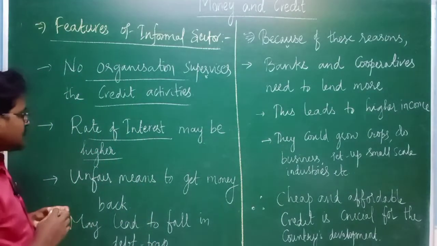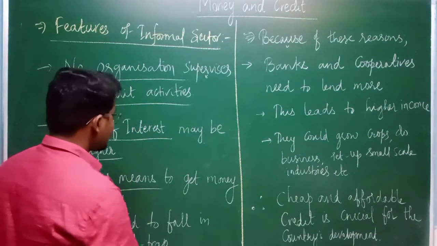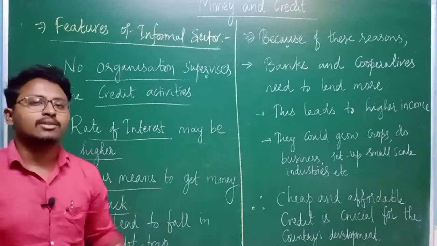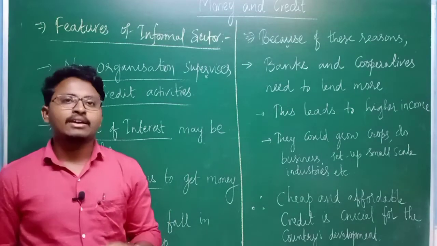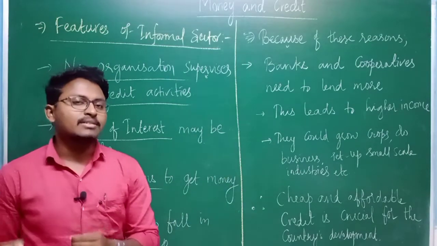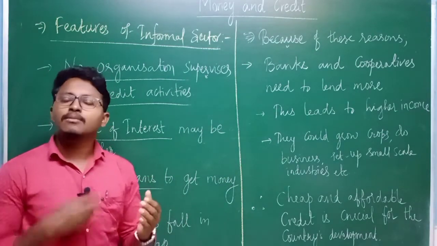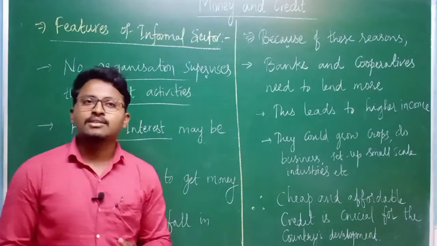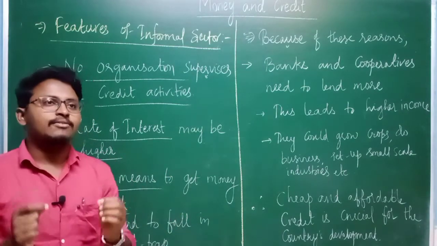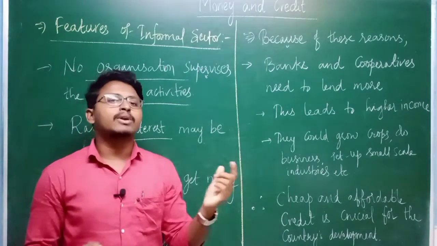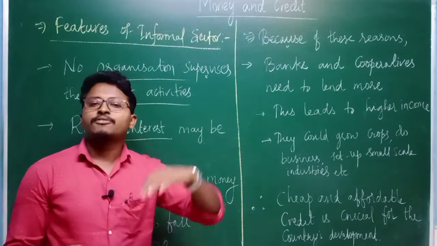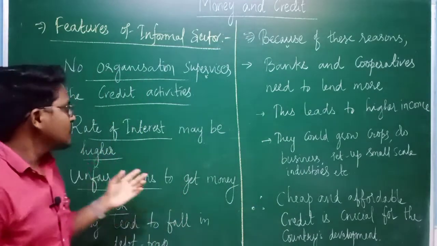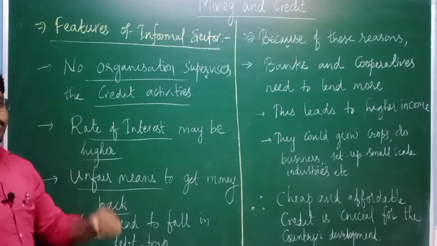Then the next thing is unfair means to get back the money. That means once the money is given as a loan or credit to the people, when they get back, if they are unable to pay, the person who has given the loan may use some unfair practices. He may beat them or scratch them. So there are different unfair methods which are used by moneylenders to get back their money. But in the formal source of credit, you can't find this kind of activities. So that is one drawback of the informal source of credit.